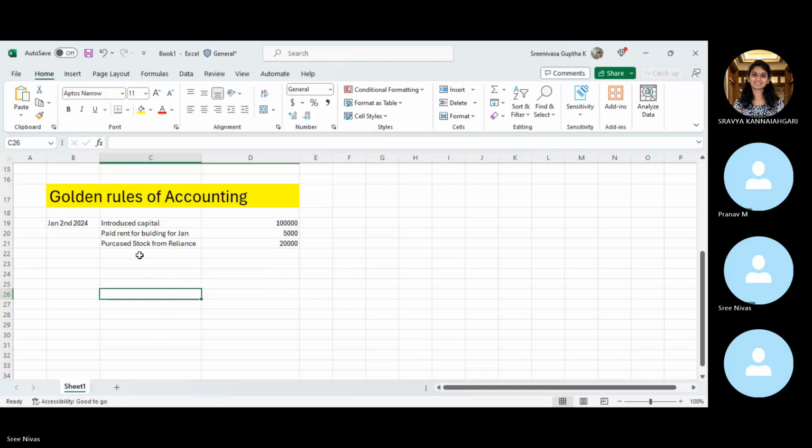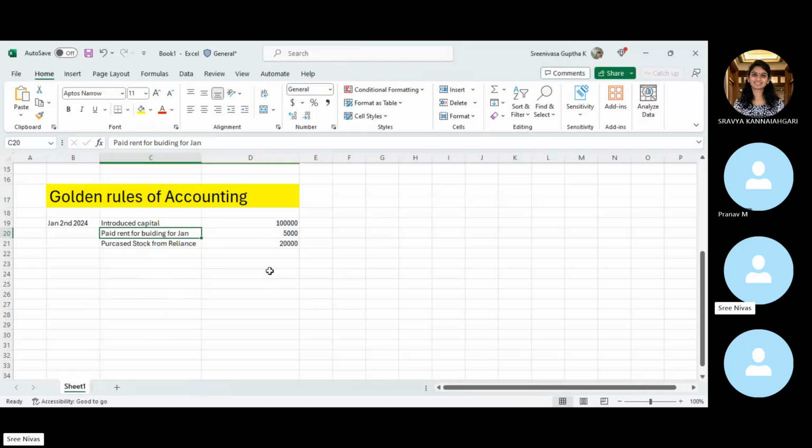So this is how the transactions have to be recorded. But how to record is something we will have to focus on, the golden rules of accounting. So these three are the very commonly used examples. So expense might be anything. You might be paying for cleaning expenses, electricity expenses, a lot of expenses you will incur, and a lot of different types of revenues will be there. Digital products revenue, and household products revenue, multiple sources of income will be there.